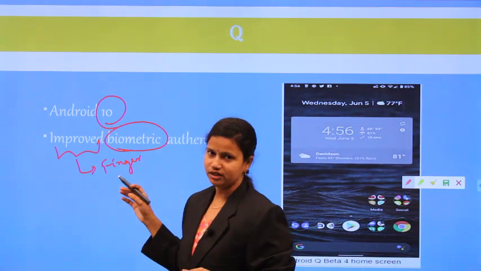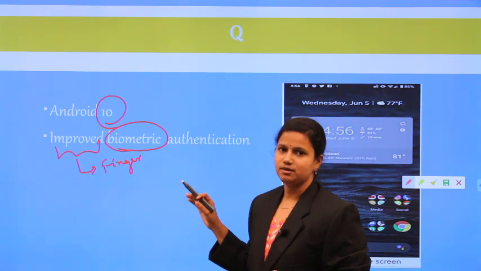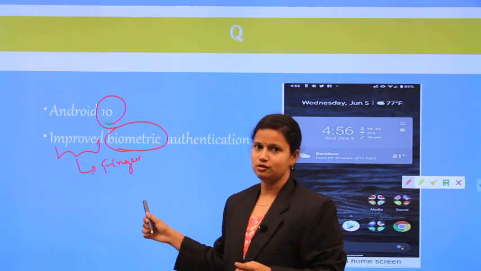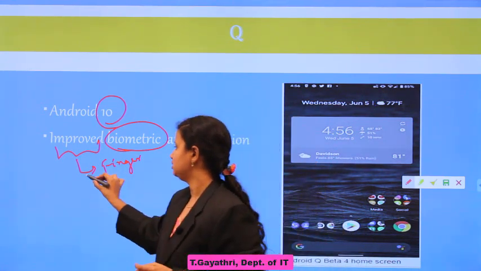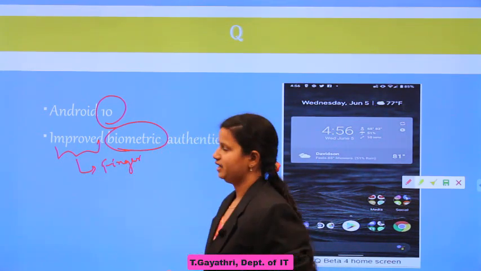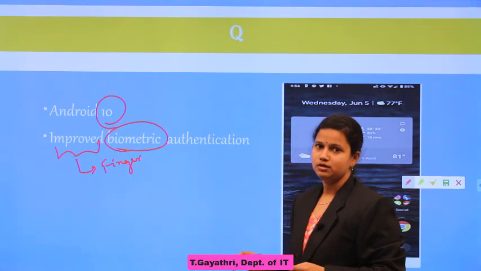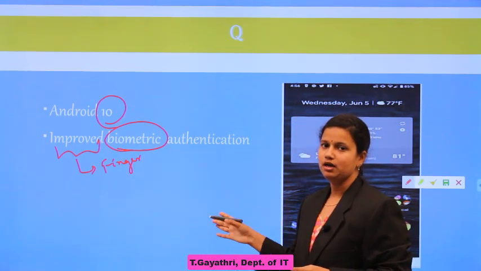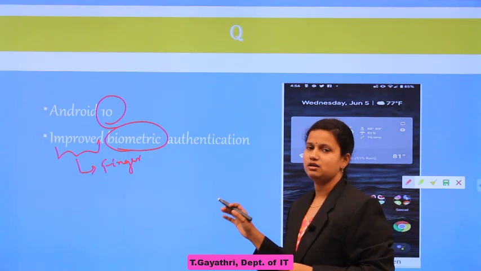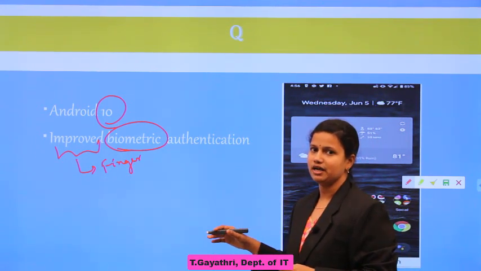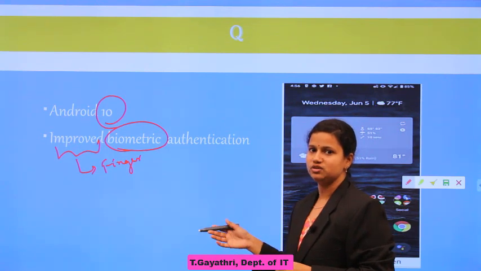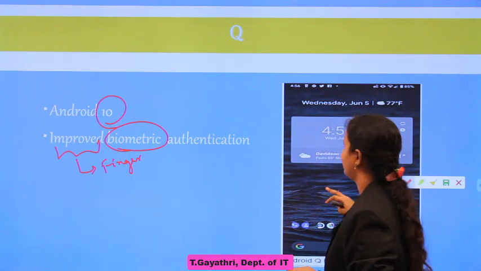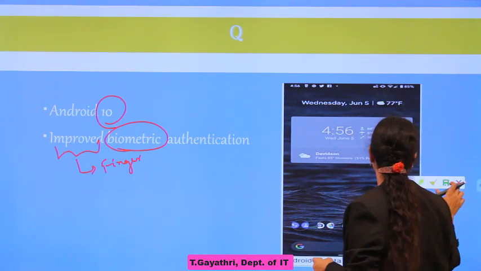And one more improvement: if your fingerprint is not matched, then go with the pattern. This is also an improved biometric authentication. If your fingerprint is matched, there is no problem. If not, you are not an authenticated user. It will wait for some time and then you have to check again. These features are added in the Q version.